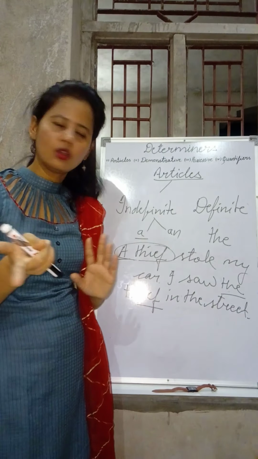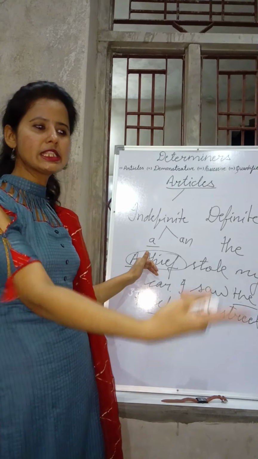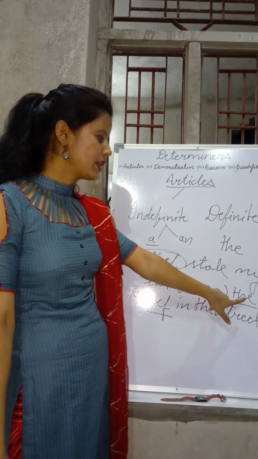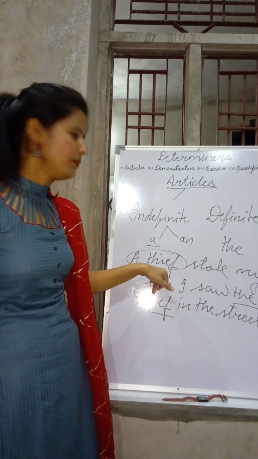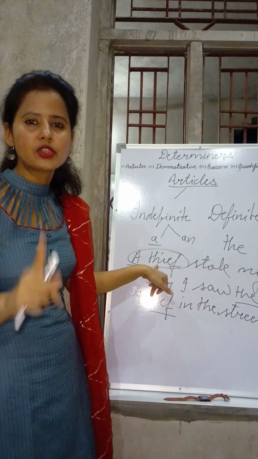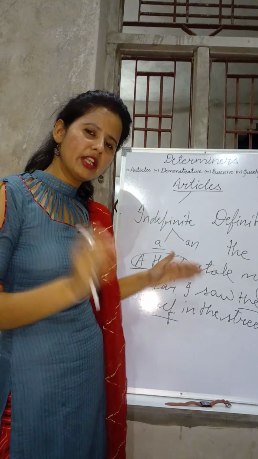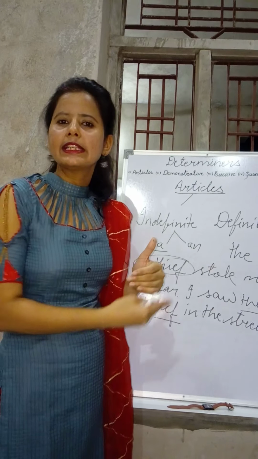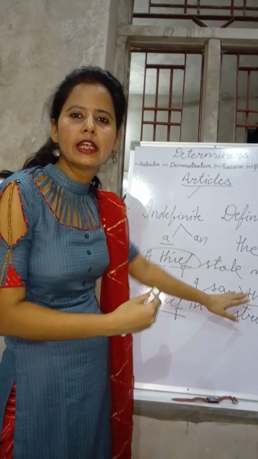These two thieves are different now; I'm not talking about the same thief. But if you have determined it with "the", it means we are talking about the same noun that we used earlier. So this is the first use of "the": if a noun has already been mentioned in the sentence, then we use "the" before that noun.